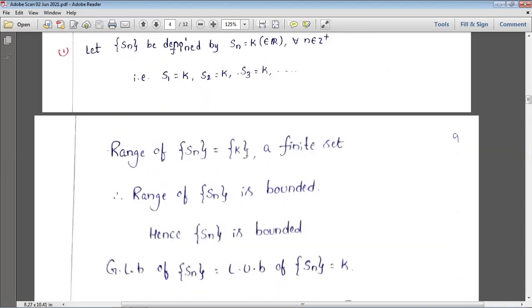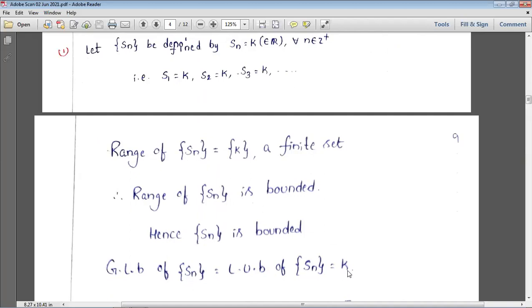So the range is also k, and we'll say that it is bounded, since the lower one and the upper one are the same. So it is a bounded sequence. Here we wrote that the greatest lower bound of the sequence Sn is equal to the least upper bound of the sequence Sn, equal to k. There is no change in that.